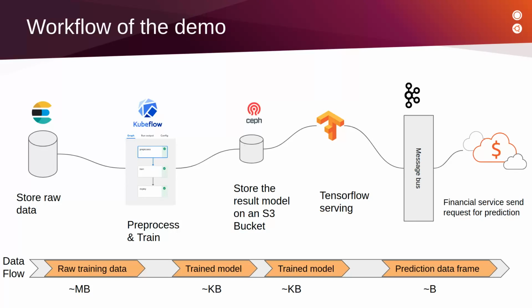We will then deploy a TensorFlow server that will download the trained model from the Ceph S3 bucket and will serve it through Kafka. Finally, we will test a script to predict whether the S&P 500 stock market will close positive or negative based on information from other stock markets.